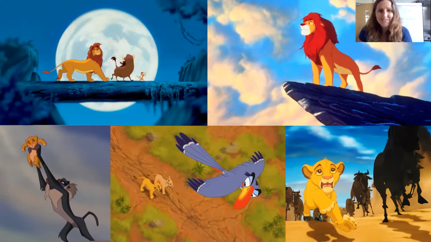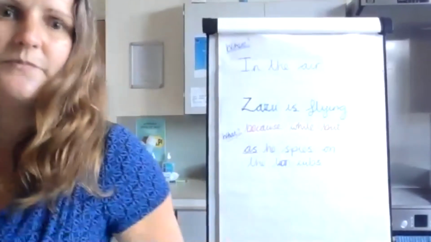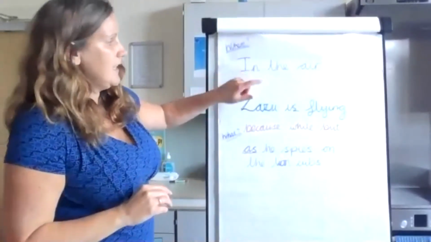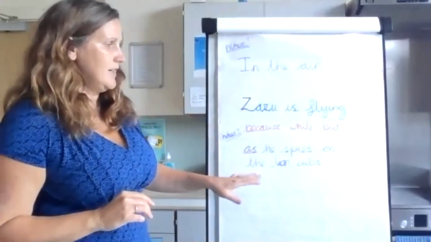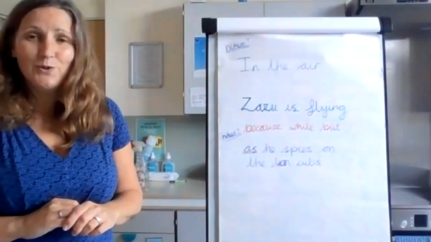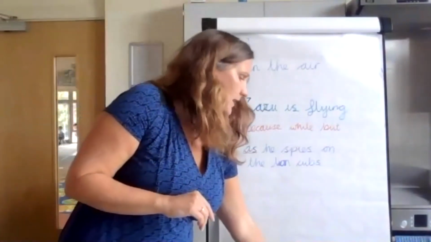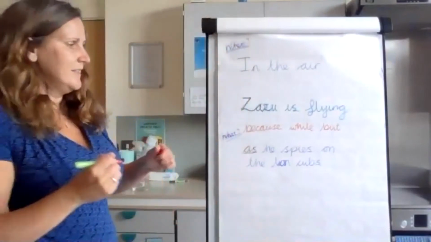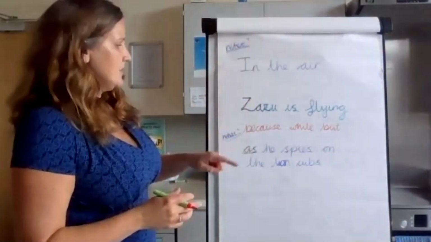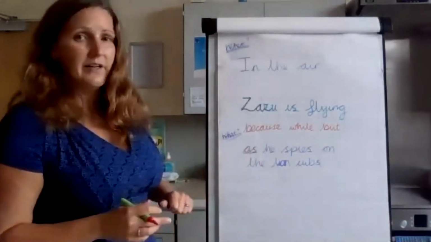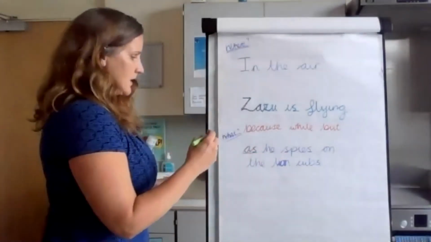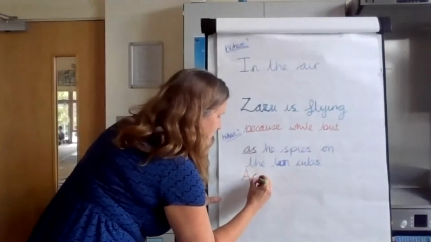And I look forward to seeing these brilliant sentences that you put together when we next have our online lesson. Now, if you would like a challenge, I would like you to add a little bit more. So my sentence says, in the air, Zazu is flying as he spies on the lion cubs. Then I want you to add one of our LY openers for your following sentence. This is your challenge, by the way. So remember our LY openers. The next sentence might be, accidentally,